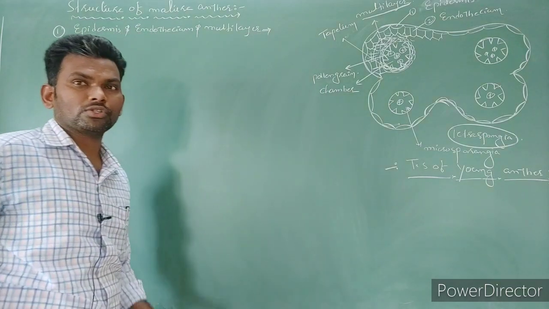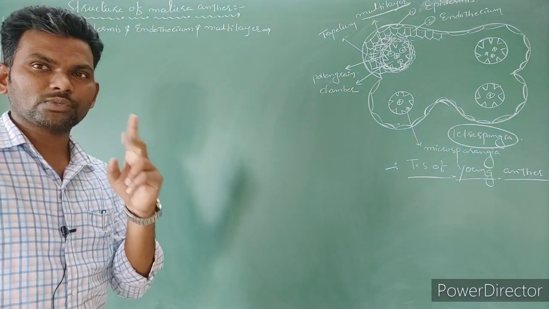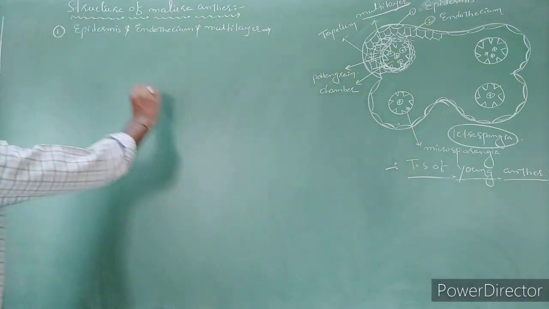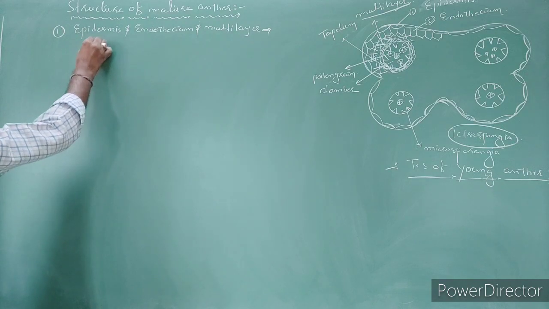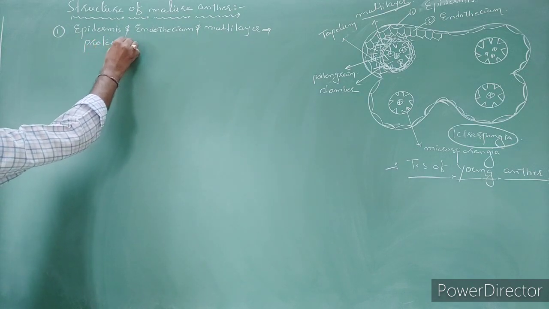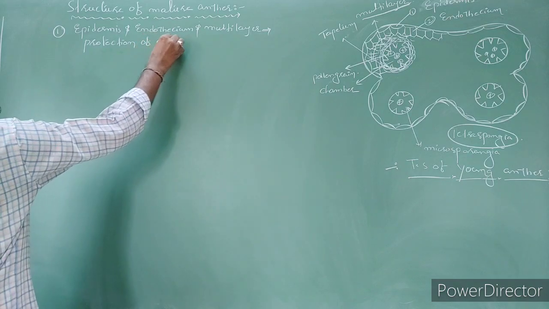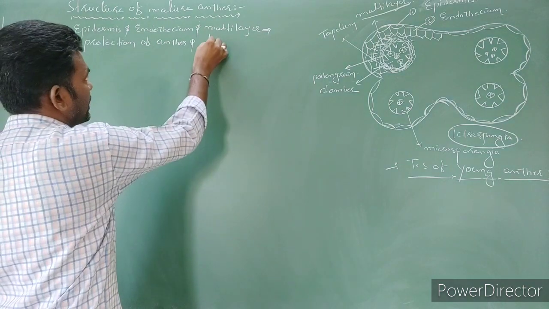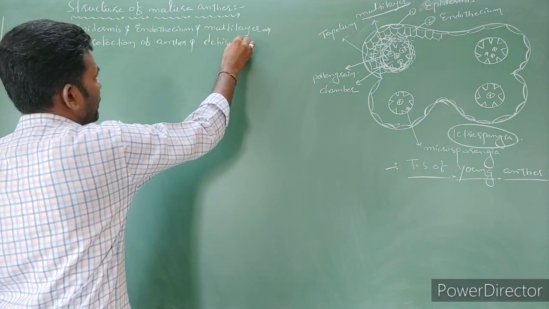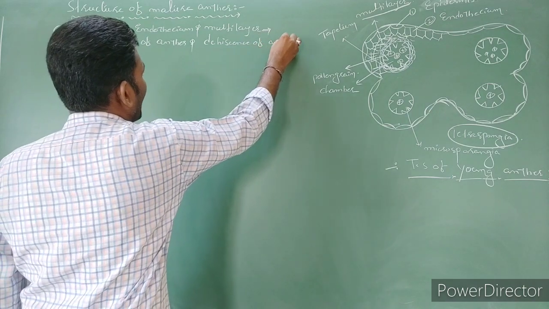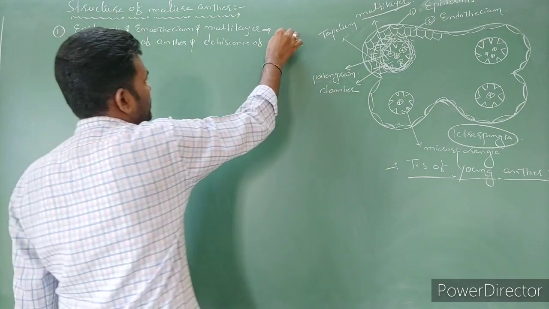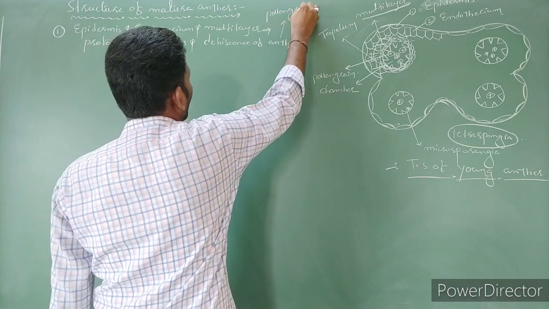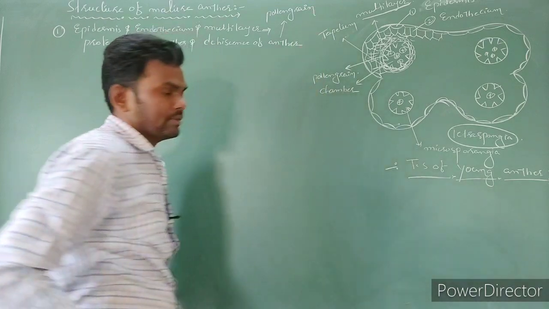These three layers give protection and are also involved in dehiscence of the anther and release of pollen grains. The main function is protection of the anther, as well as dehiscence of the anther, which leads to release of pollen grains.